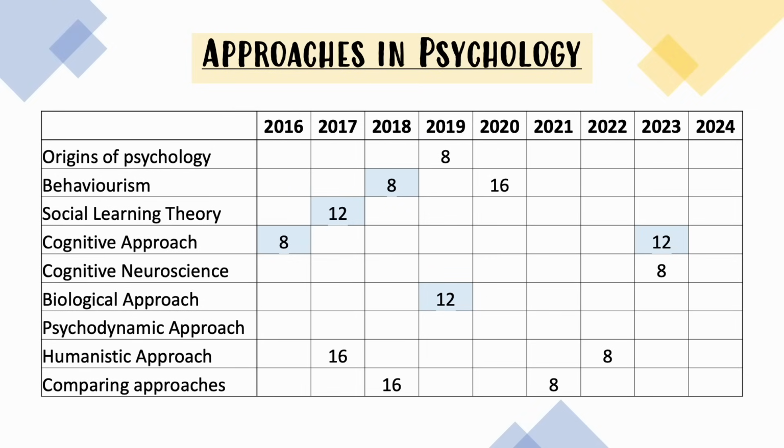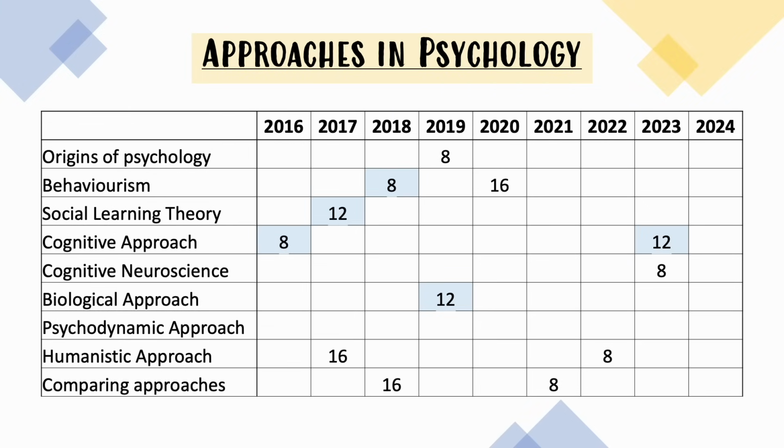So let's start off with our first topic, which is approaches. This is what's come up in approaches since 2016. Anything in blue is an AS paper, but even if you don't do AS, it's handy to know what has come up in those papers because AQA have a little bit of a habit of reusing questions.